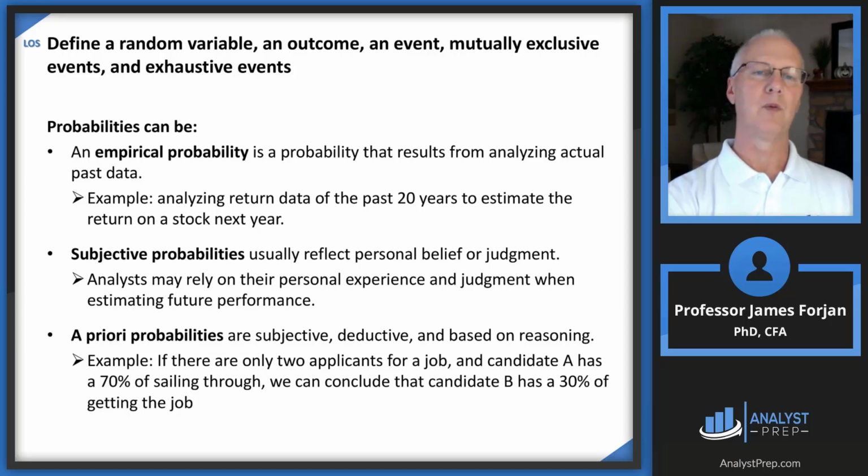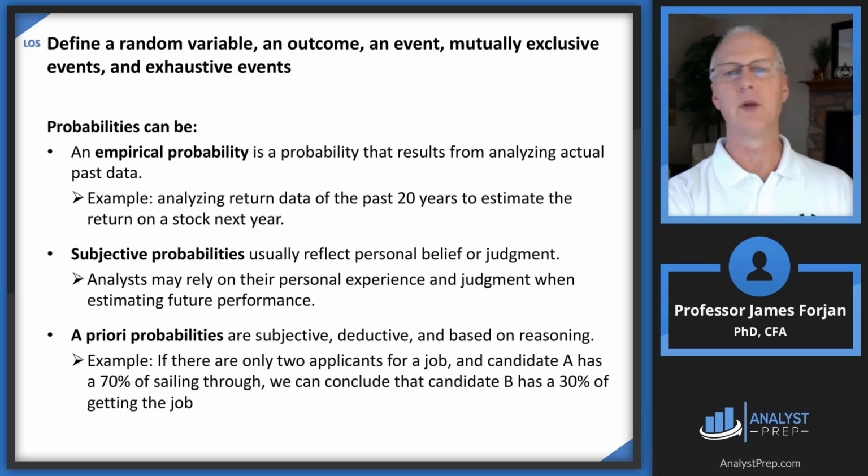And so an empirical probability example could be we look at a mutual fund for the last 20 years and we try to predict what's going to occur during the course of this year. And we can look at subjective probabilities. I could say to you, hey, I think LeBron James is going to average 31 points a game. That's just maybe my personal belief or my personal judgment. And then an a priori probability might be something like if we've got 2 applicants for a job and one has let's say a 60 or a 70% chance of getting that job offer, then the other candidate has either a 30 or a 40% chance.